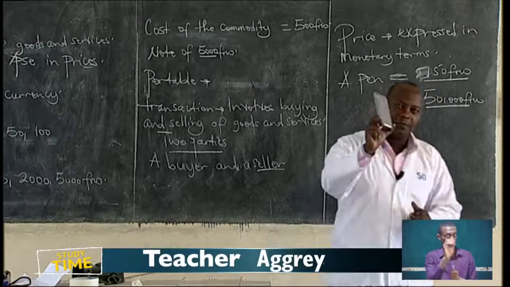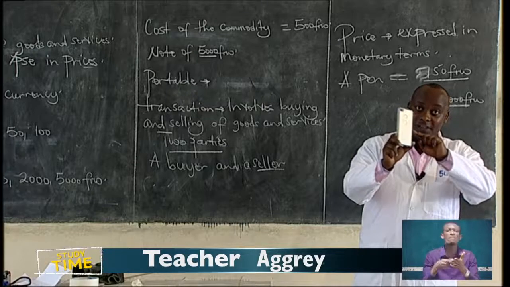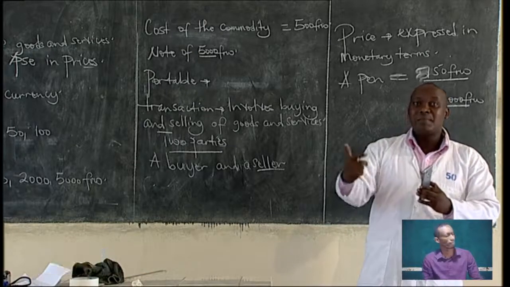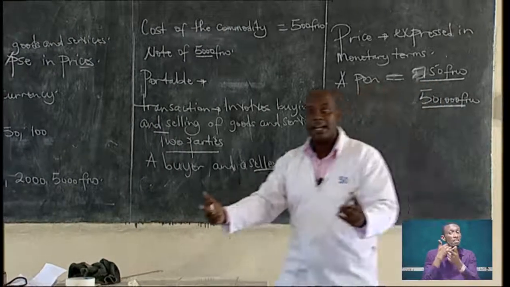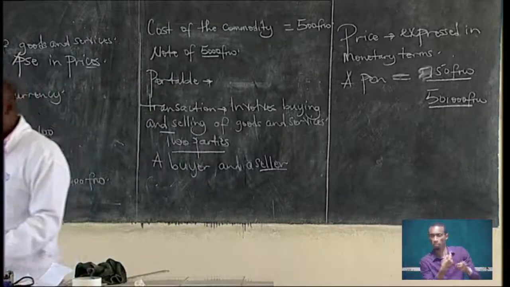What will be the value of the phone? The value of the phone is 50,000. Now, money acts as a measure of value. Because prices are expressed in monetary terms, money can measure the value of goods and services.